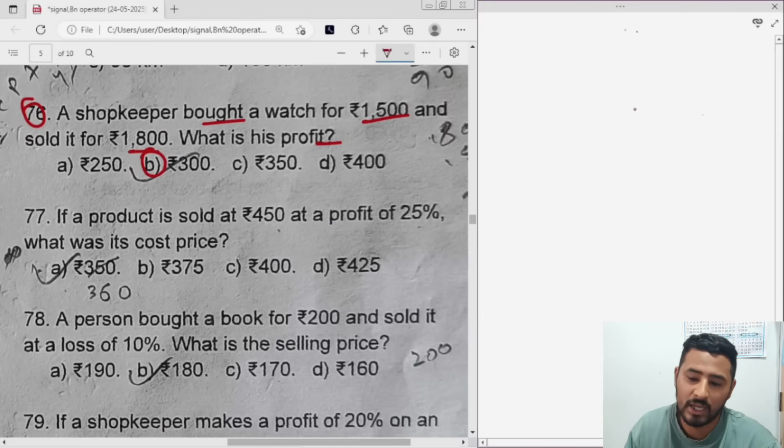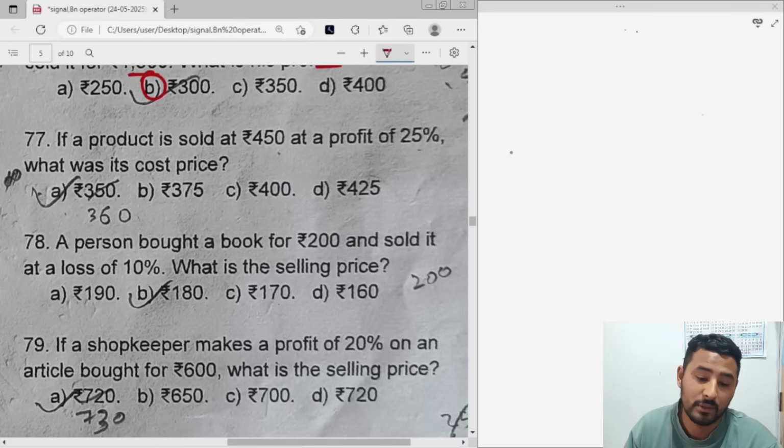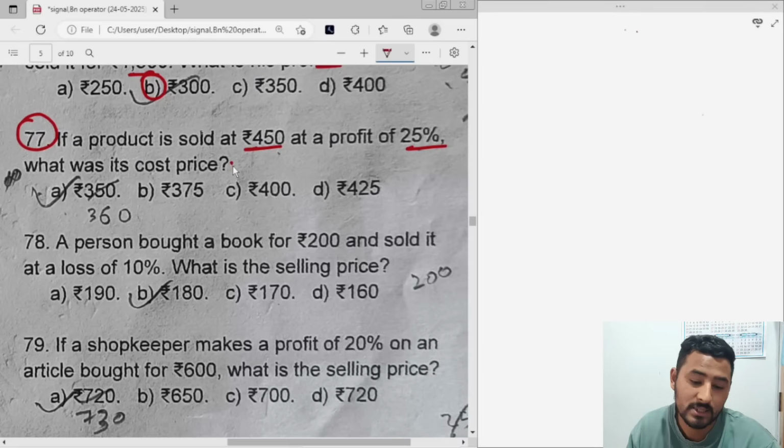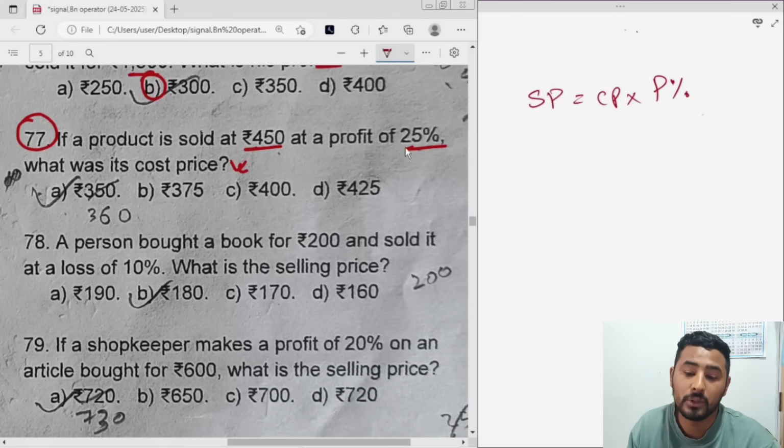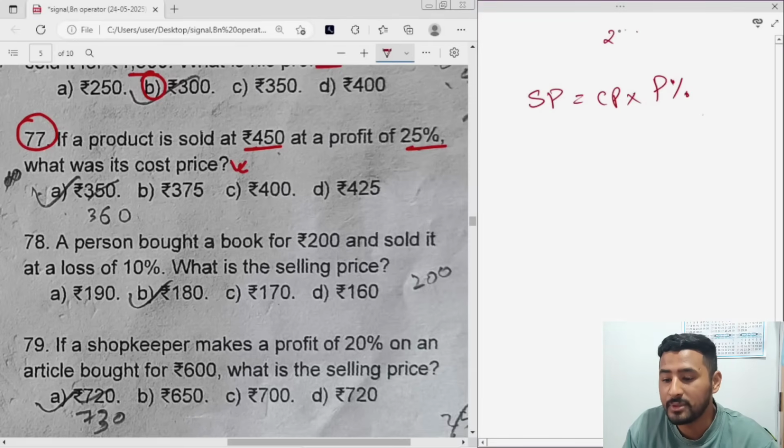So that's all I have done in my maths conceptual questions, which are important for all Meghalaya exams that we have been doing. So question number 77. If a product is sold at 450 at a profit of 25%, what is its cost price? Very easy. Remember I told you one formula, SP equals CP into profit percent. Since it is a profit, you will not write 25 by 100. Instead, you will write 125 by 100.